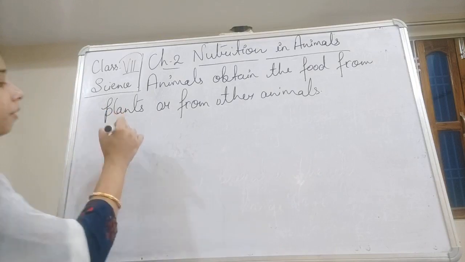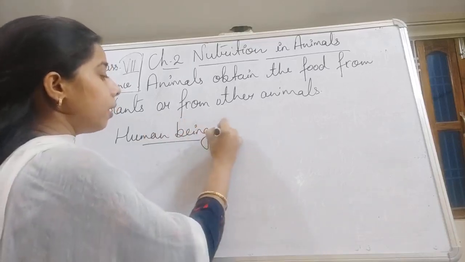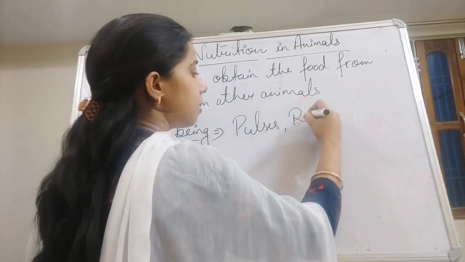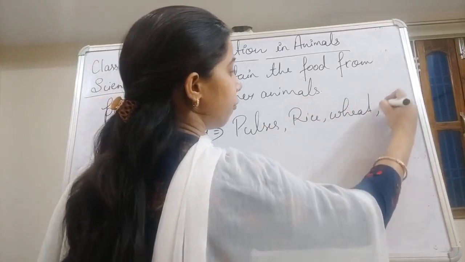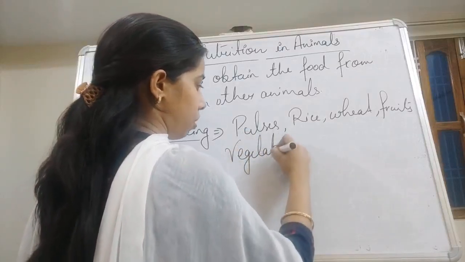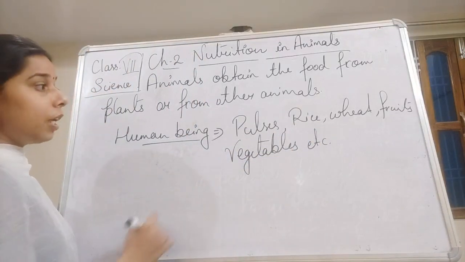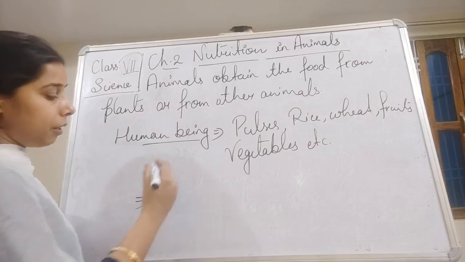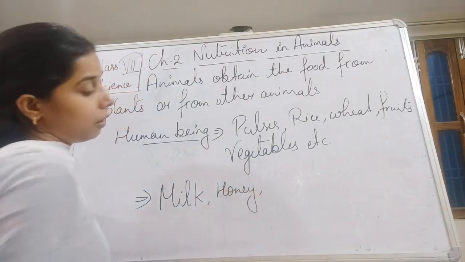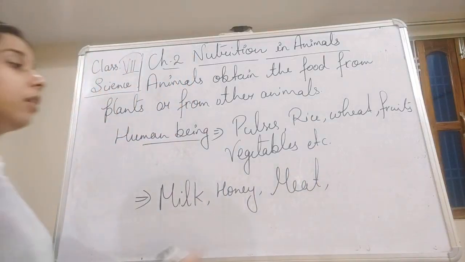In case of plants, what do human beings eat? They take pulses, rice, wheat, fruits, vegetables, etc. These all things human beings obtain from plants. From animals, they take milk, honey, meat, egg.